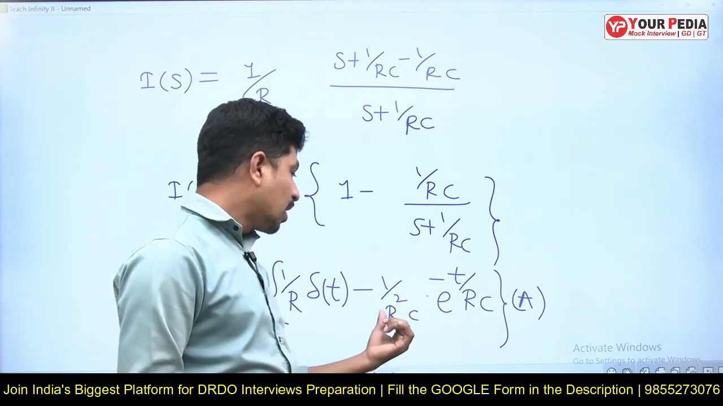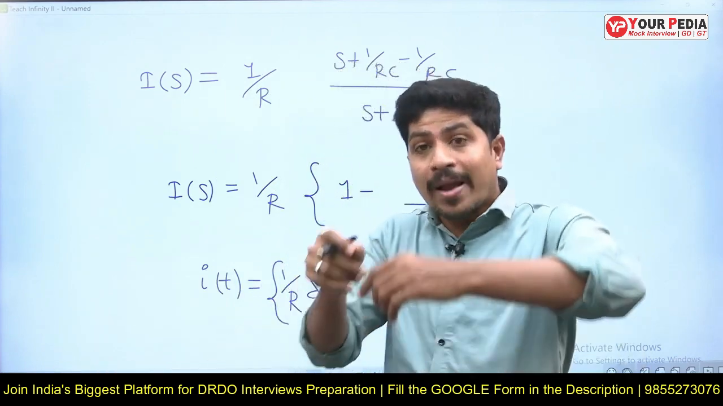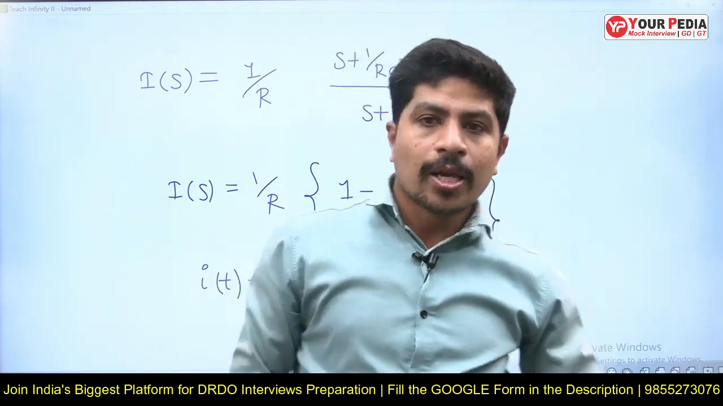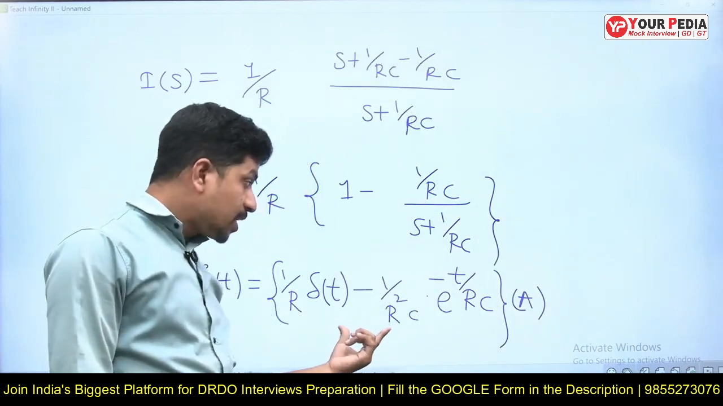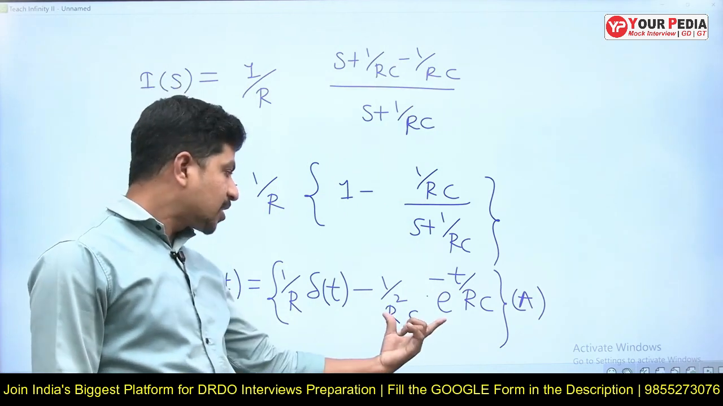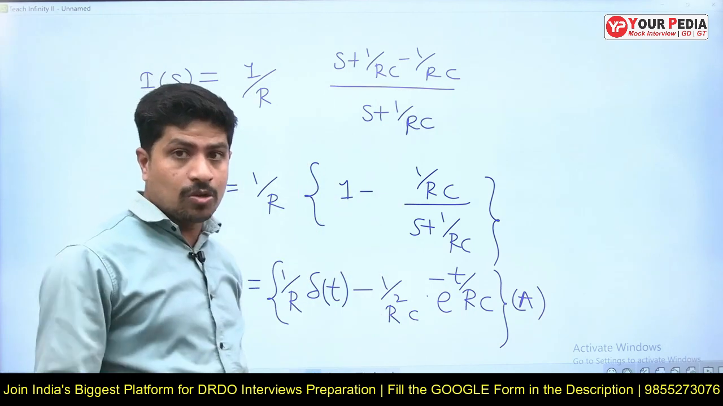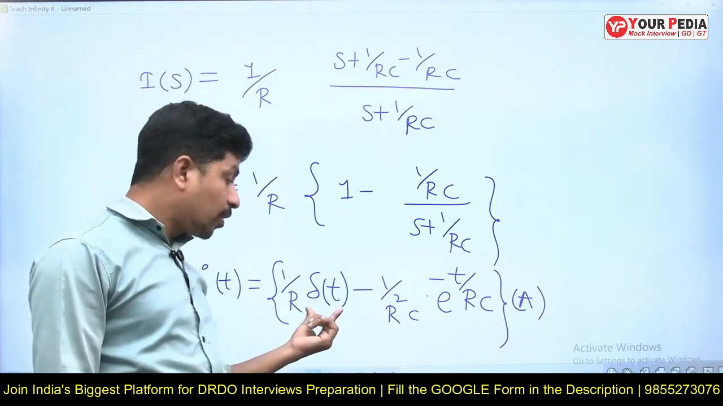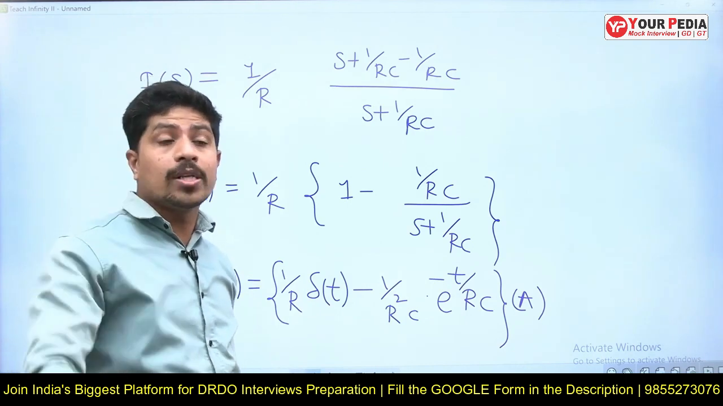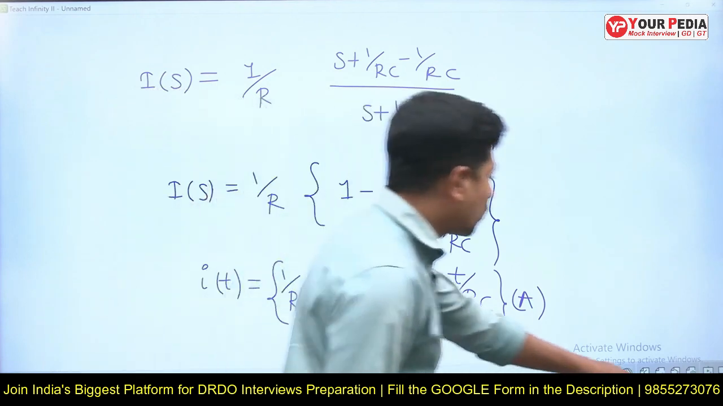How much is minus 1 by R square C? But del of t magnitude, how much is the magnitude of del of t at t is equal to 0? It is infinite. At t is equal to 0, this current is non-zero, and it is impulse current. Something is subtracted from an infinite magnitude at t is equal to 0. I'm talking exclusively about t is equal to 0, because the function 1 by R into del of t will exist only at t is equal to 0. Because of that impulse voltage source, impulse current is produced in the circuit.